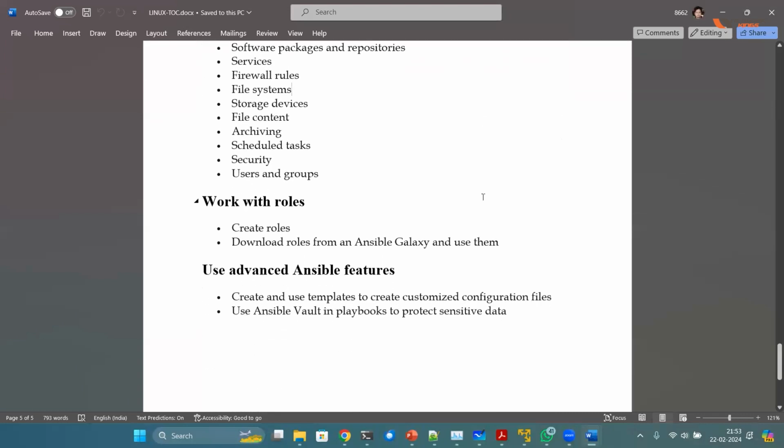Okay. And then roles in Ansible. That is very important. What is a role? A role is a way using which you can reuse your automation. Let's say you created a playbook, you want to share it with others. You will convert your playbook into roles and then you can share the role. This way, reusing the code becomes easy. We will see how it is done.